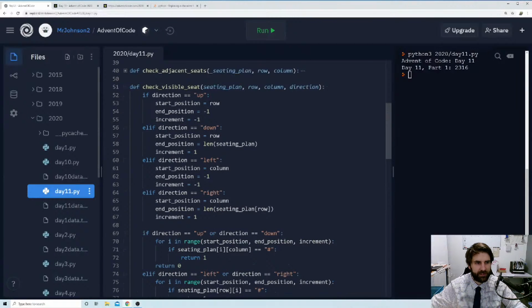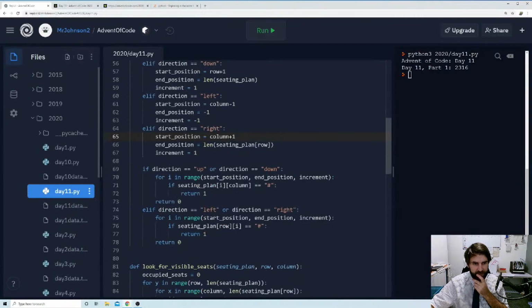Also, we don't want to actually check the first position where we are. So if direction is up, our start position will be row -1 because we want to start 1 up from us. We know where we are, we don't need to check that. Similarly, when we're going down, our start position is going to be row add 1. When we're going left, our column is going to be -1, and our start position is going to be add 1 if we're going right. So this should do the cardinals just fine.